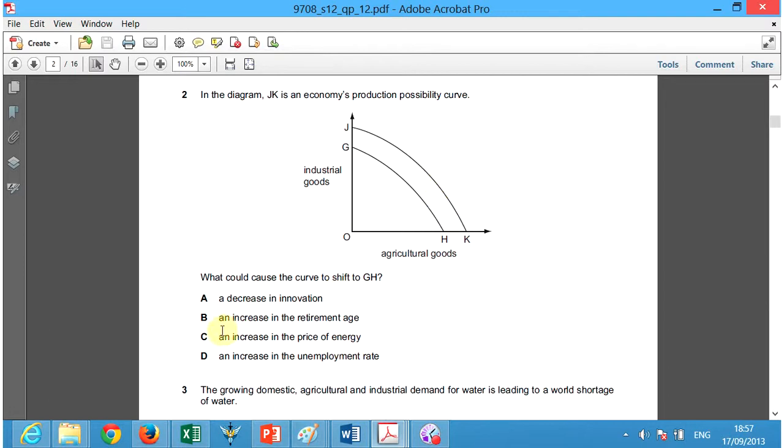So the only remaining answer is C, an increase in the price of energy. When prices of the factors of production of industrial goods go up and agricultural goods aren't affected at the same rate, it causes this to shift inward because the cost of production increases. Okay, number 3.